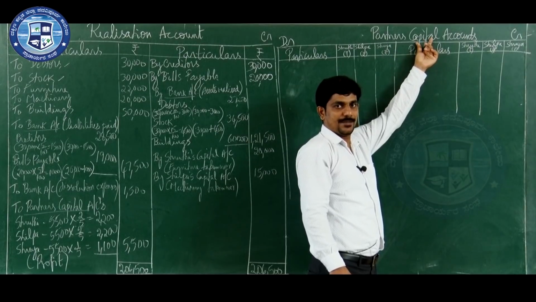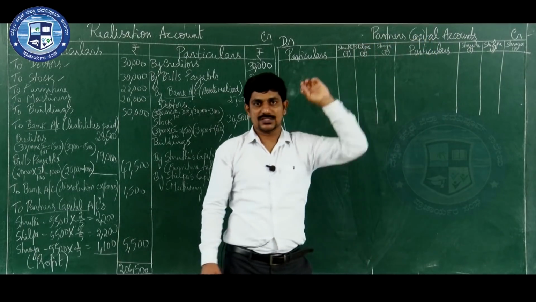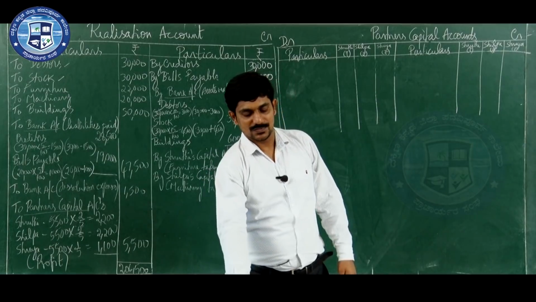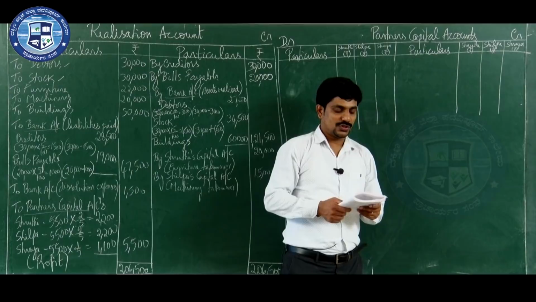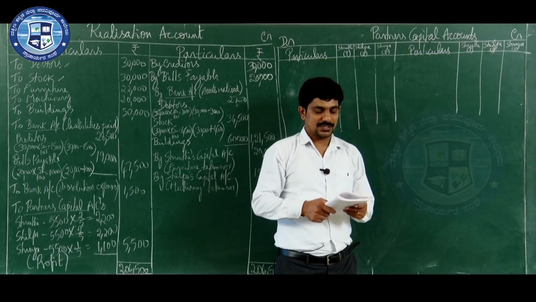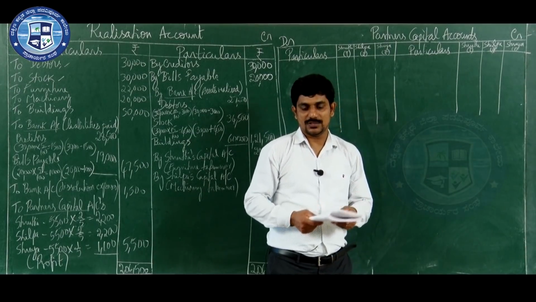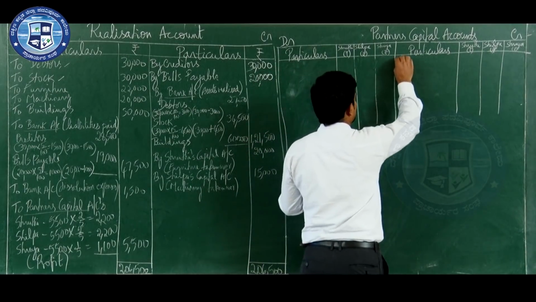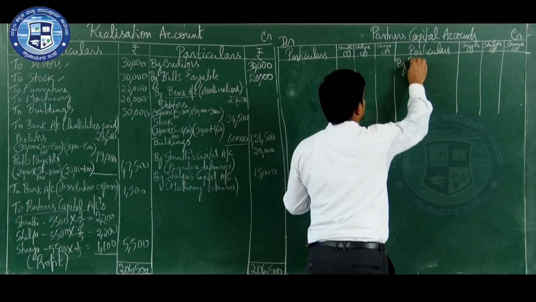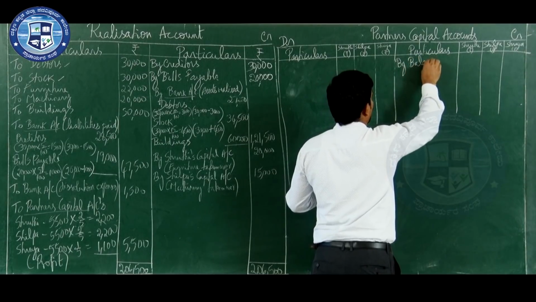Now, when preparing partners capital account, first information you have to record is about what? Capital of the partner. So where will you find this information? In the balance sheet. On the liability side they have given the capital. Shruti 40,000, Shilpa 30,000, Shreya 20,000. Now capital is a part of liability and capital shows which balance? Credit balance. So you have to write it as opening balance.